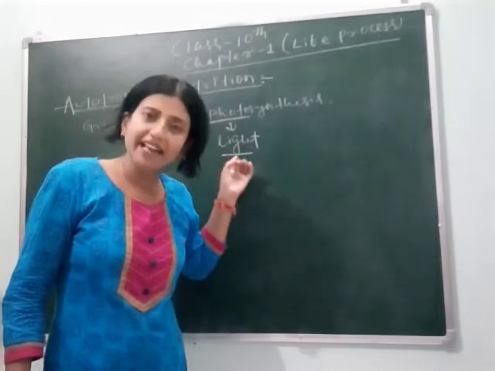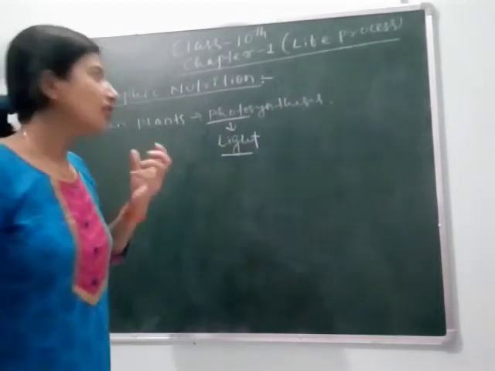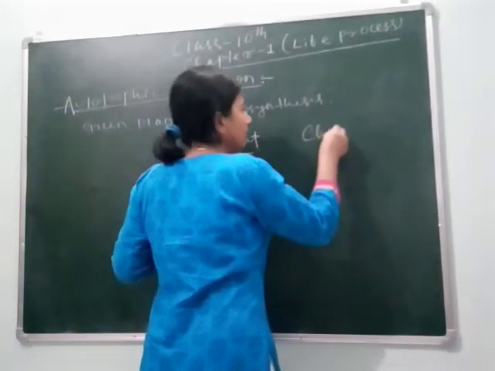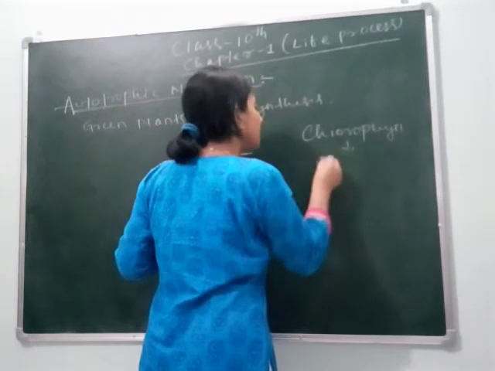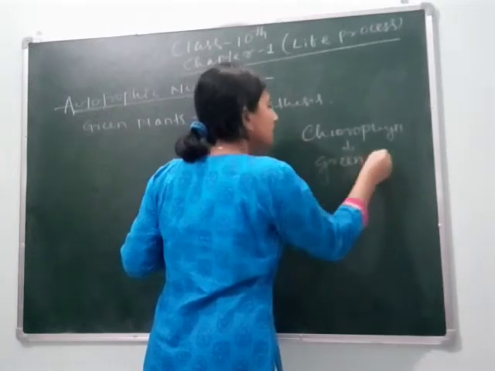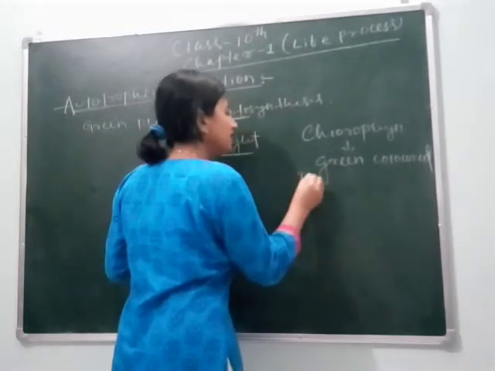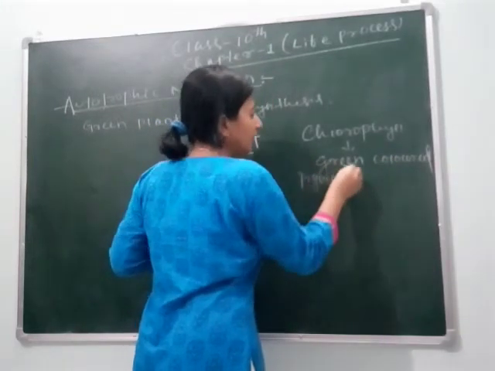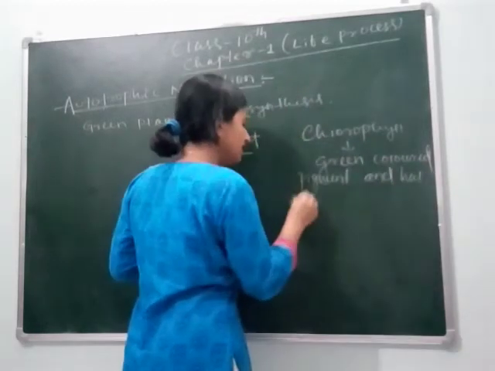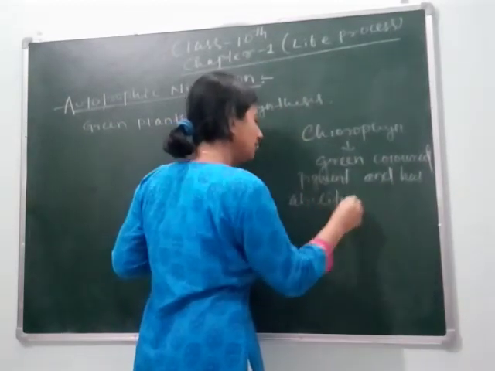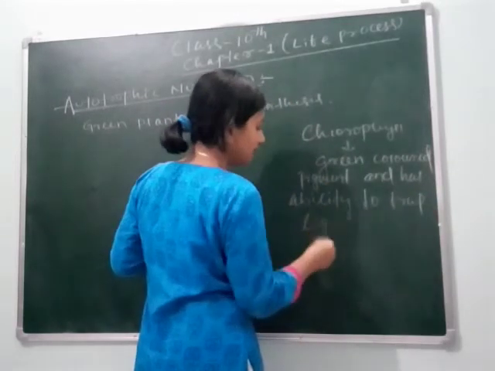How and why? Green plants have chloroplast or chlorophyll, which is a green colored pigment and has the ability to trap light.